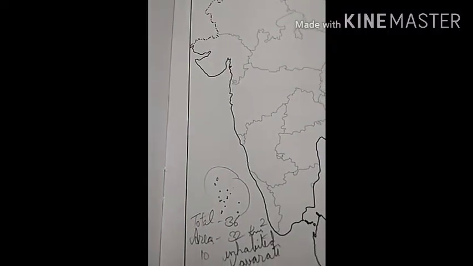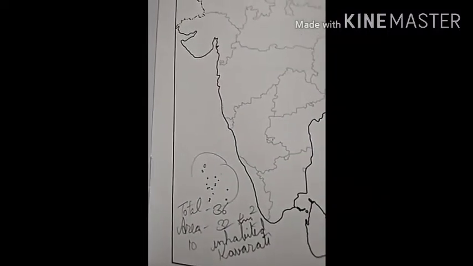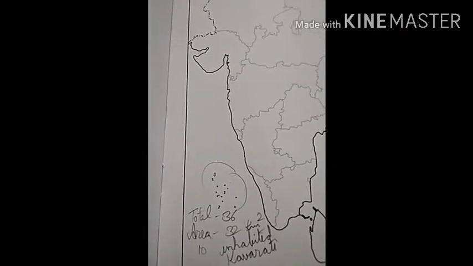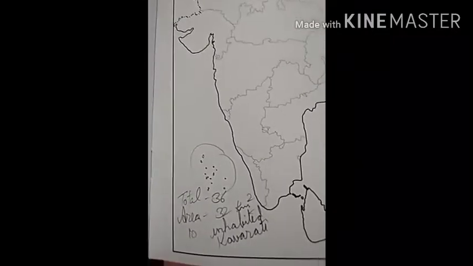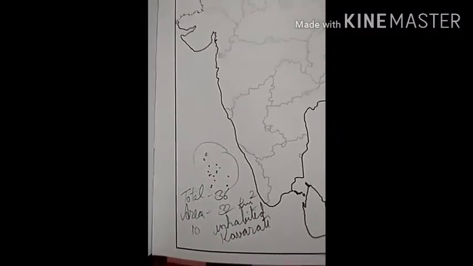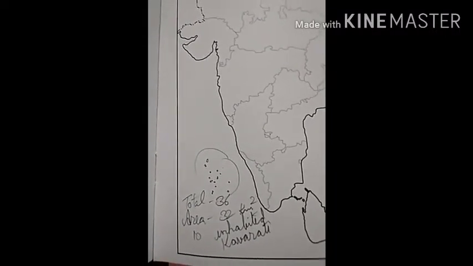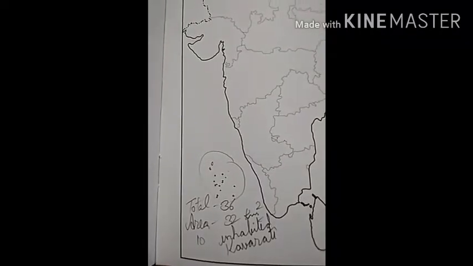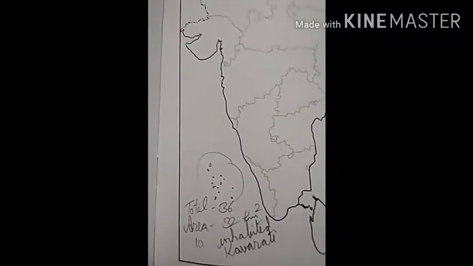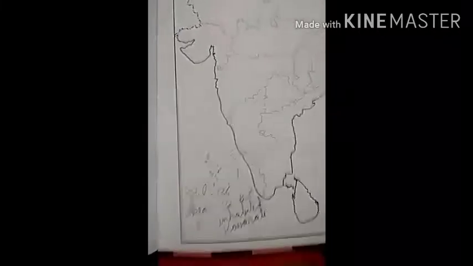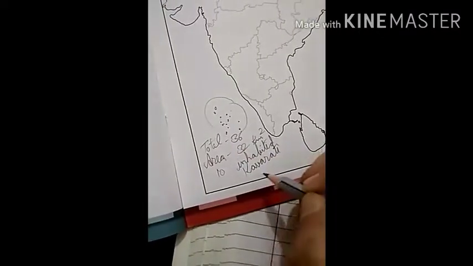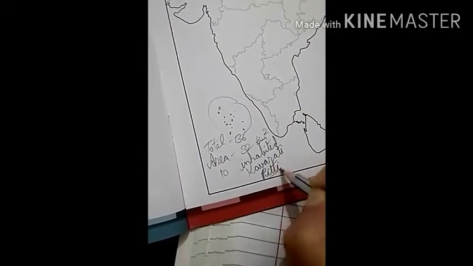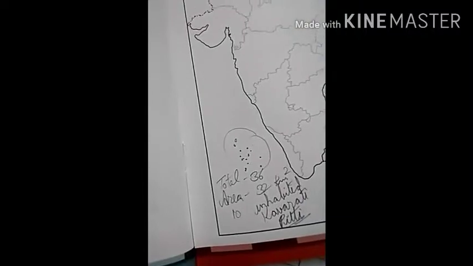Kavarati Island is the administrative headquarters of Lakshadweep. This island group has great diversity of flora and fauna. Flora, the plant life of any particular area, is flora, and fauna, the animal life of any particular area, is known as fauna. Pitti Island, which is uninhabited, is a bird sanctuary. Which island? Pitti Island has a bird sanctuary.